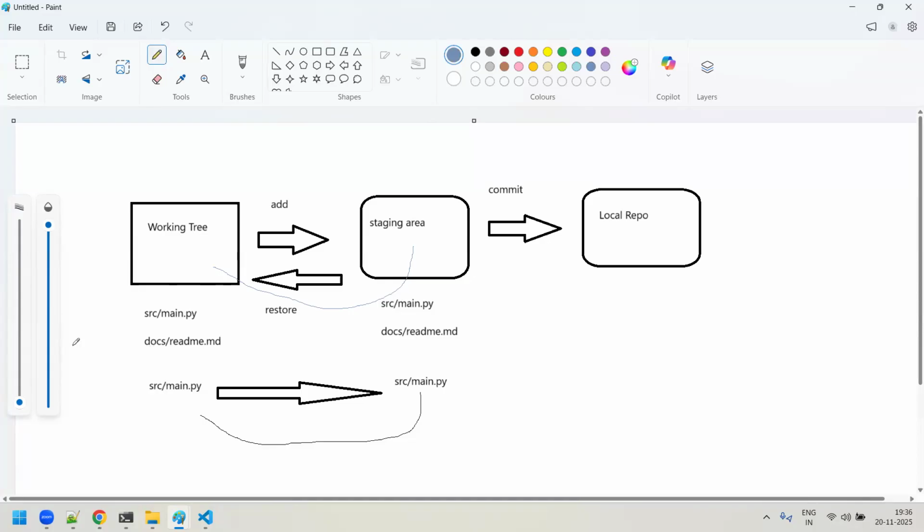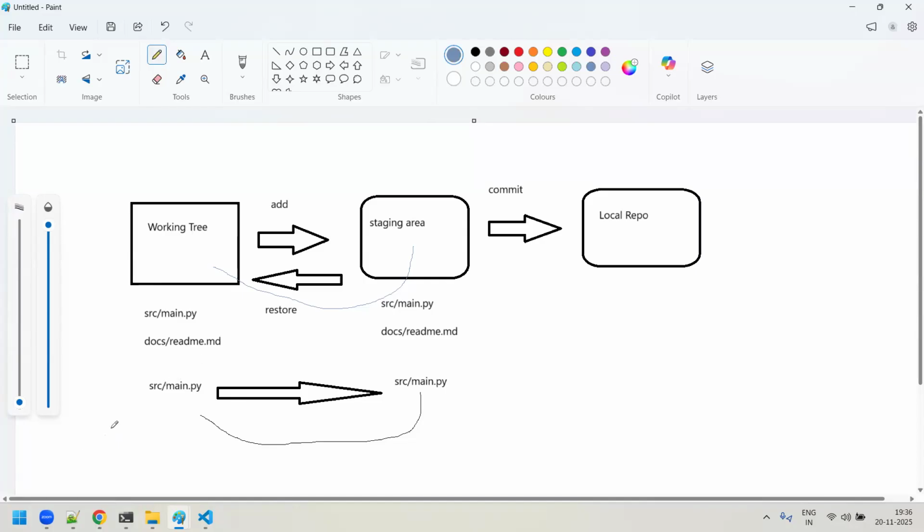So that's the reason there are two restores. One is when you want to revert back the changes from the staging area to the working tree, that is one type of restore. And one more restore is to change or remove all kinds of changes you did in the working tree only. Whatever changes you did in the working tree, everything has to be reverted back or restored back.